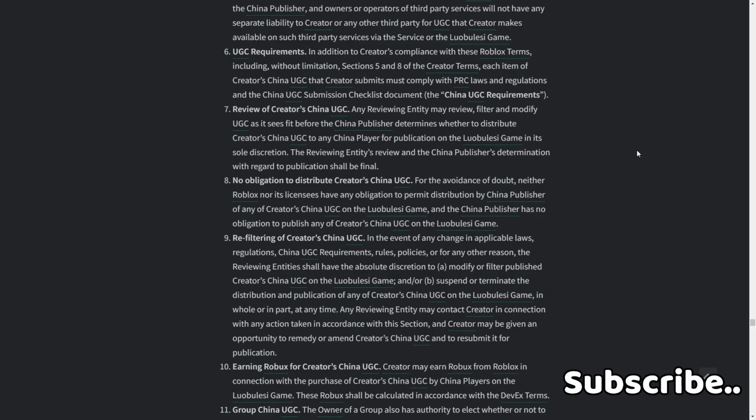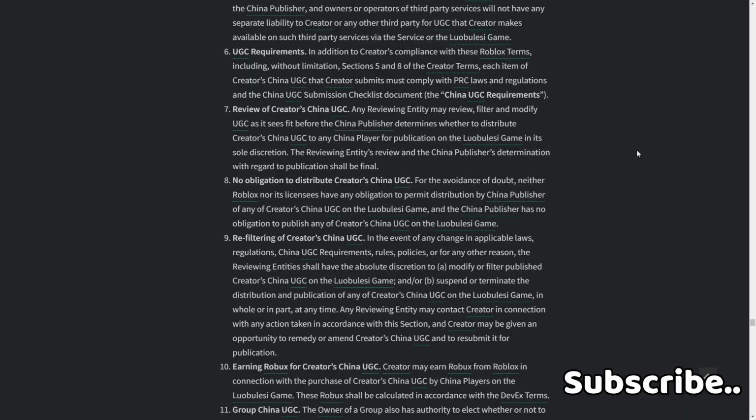8. No obligation to distribute Creator's China UGC. For the avoidance of doubt, neither Roblox nor its licensees have any obligation to permit distribution by the China publisher of any of Creator's China UGC on the Lubusi game, and the China publisher has no obligation to publish any Creator's China UGC on the Lubusi game.